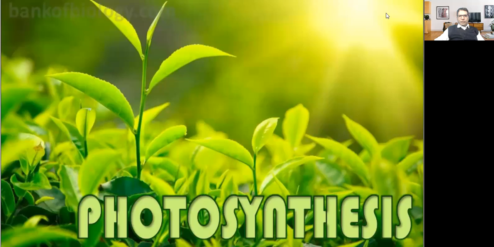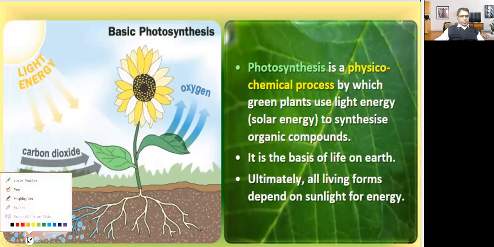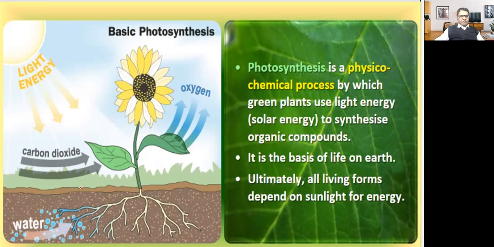So what is photosynthesis? First, we'll be learning what is photosynthesis. Photosynthesis is a physico-chemical process. Sometimes a question will be there: photosynthesis is which type of process? So it is a physico-chemical process. Sometimes it will be in the options: it is a physical process, it is a chemical process.